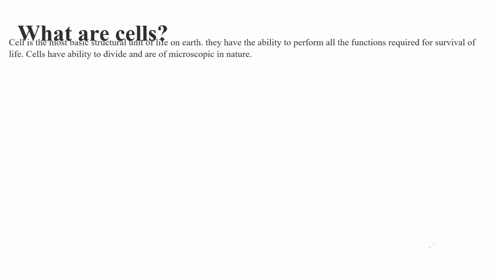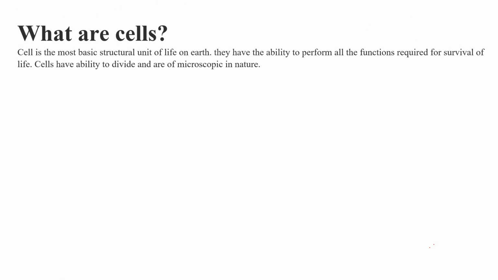what are cells? As we all know, cells are the basic structural unit of life, and they have the ability to perform all the necessary functions required for survival, and also have the ability to divide, and can be seen only under the microscope. Why? Because they are microscopic in nature. This definition was given because of some previous information about the cell, right? So we shall see what all the previous information available is.